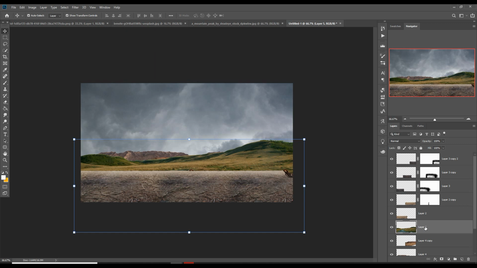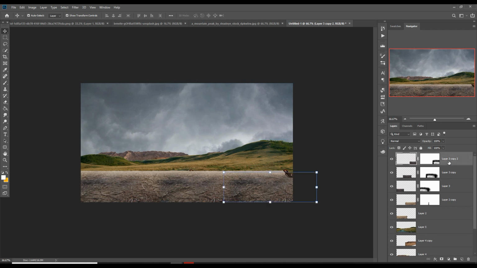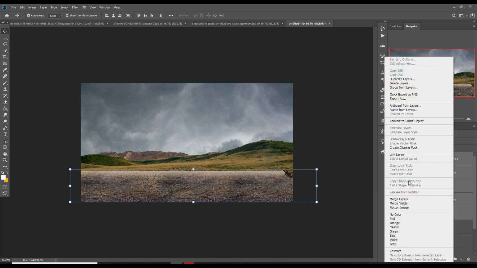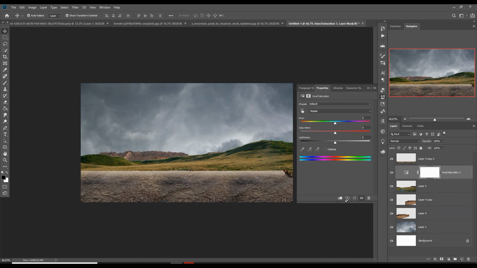So now our next work, we just change the color of this one. So our first work, we just merge the complete layer, just merge it, and then we are going to change the color of this layer. So just go to hue saturation and create clipping mask and just colorized.